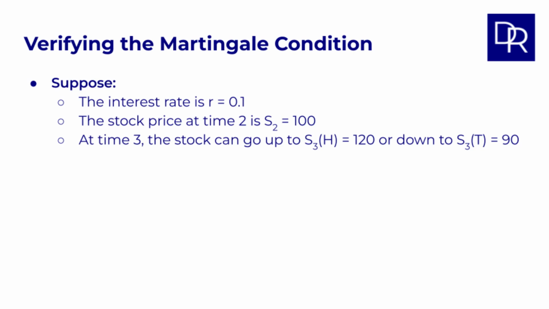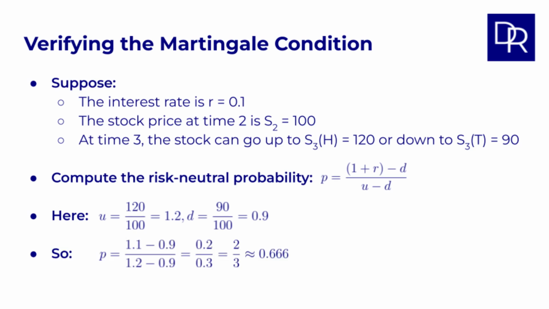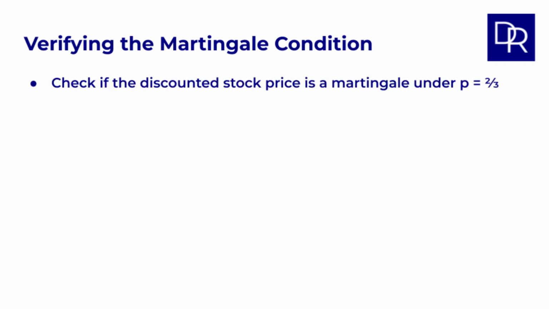Now, we've already seen how to compute the risk-neutral probability in a previous video using this formula for P. Here, U equals 120 divided by 100, so 1.2, and similarly D equals 0.9. So we can plug in the values for U, D, and R into the formula for P, which gives 2/3. Now let's check if the discounted stock price is a martingale under this P of 2/3.